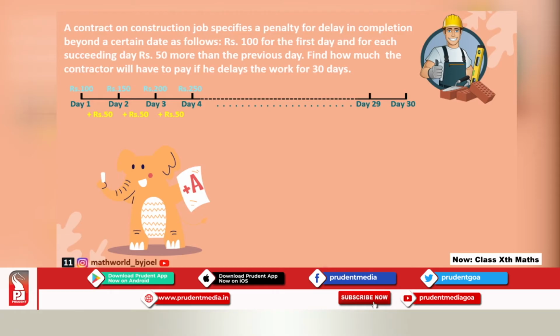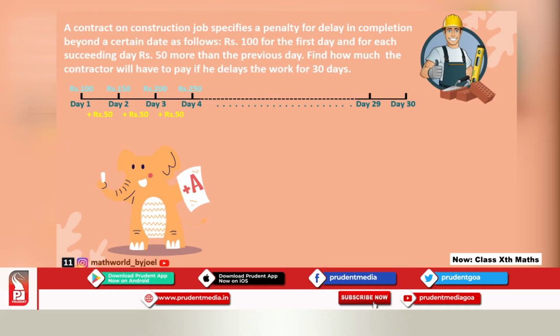Now the simplest way of solving this problem would be to use your calculator and start adding plus 50, not 50 but the previous amount. So 250 plus 50, then whatever answer you get, again, and keep doing that. And once you add all the values, whatever total amount you get will be the money that the contractor has to pay for delay in construction. Who wants to do all this? We'll use the simple formula. Now, what are we calculating? Let's read the question once again.